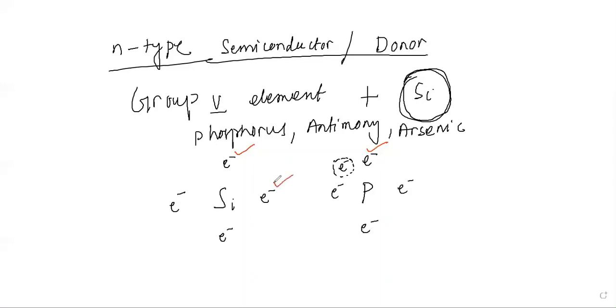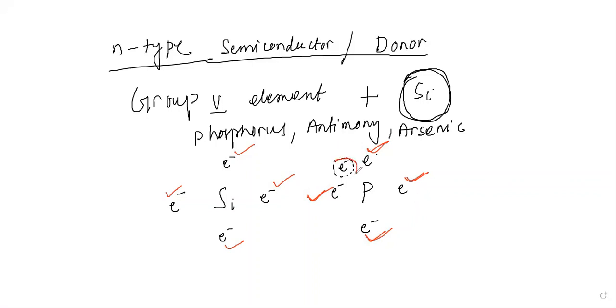Four of the valence electrons of silicon will combine with four electrons, 1, 2, 3 and 4, of the phosphorus. So four of the valence electrons of silicon will contribute to the covalent bonding. Now what happens to this one?